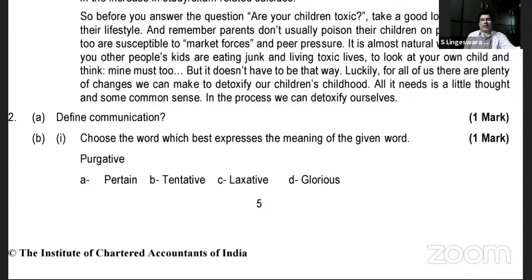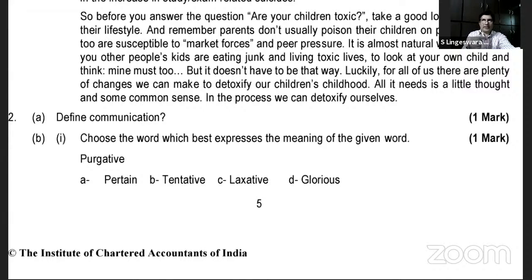Do not exaggerate the topic beyond an extent, because for a one-mark question, no matter how much you write, you will get a maximum of only one mark, even if you are the best across the country. So put more focus on question number 1.